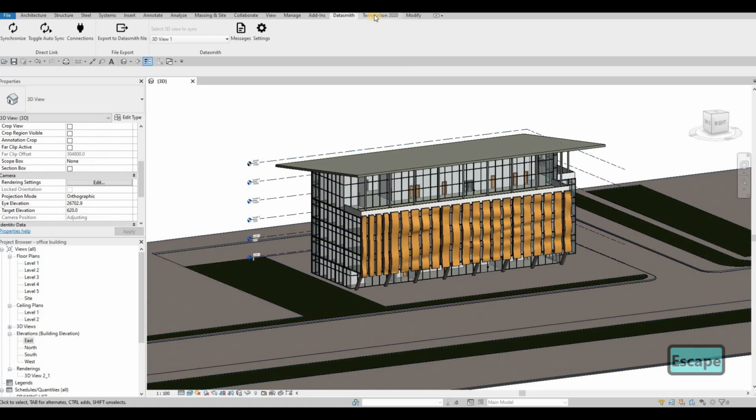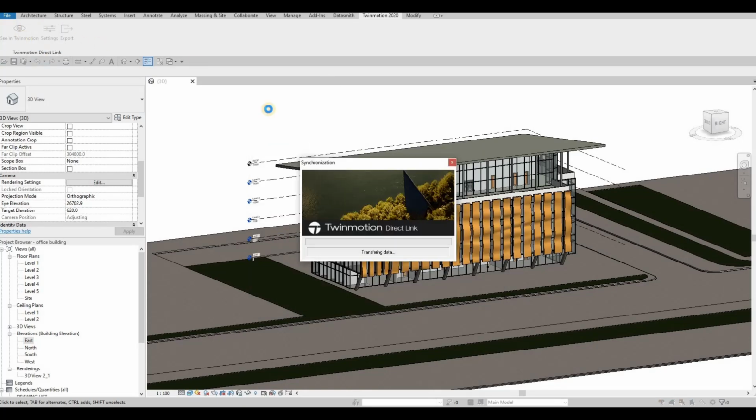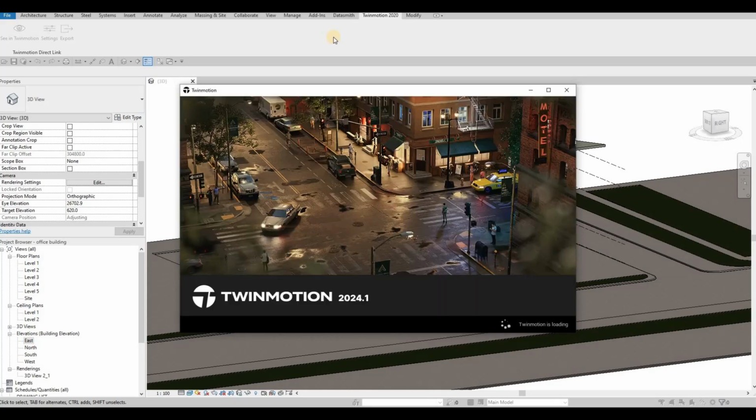So what I usually do first is just clicking the Twinmotion plugin that I have, because it's just gonna open the 2024. So if you have the 2024 Twinmotion, just open it, and then after this is opened, we just need to create the Datasmith file that we're going to export and then import to Twinmotion. So it's just opening the Twinmotion application, the latest that they have.